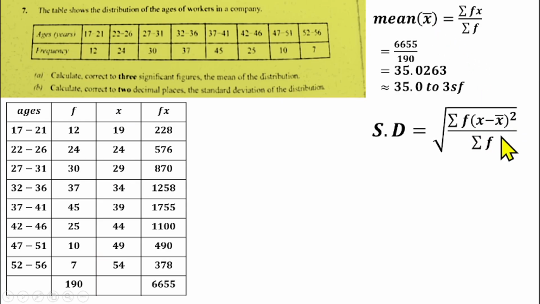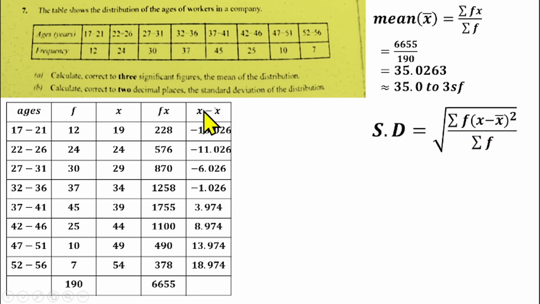So we need to compute x minus x bar, which is the deviation itself. If you compute the x minus x bar, we'll be having 19 minus 35.0263. That gives us minus 16.026 to 3 decimal places. Then we have 19 minus 35.0263. That gives us minus 11.026.